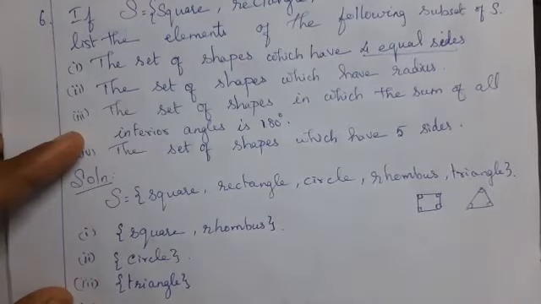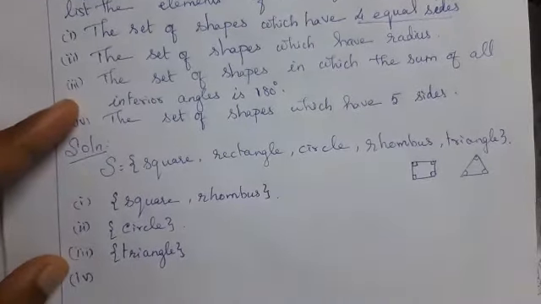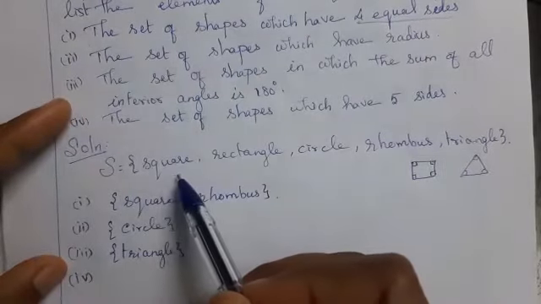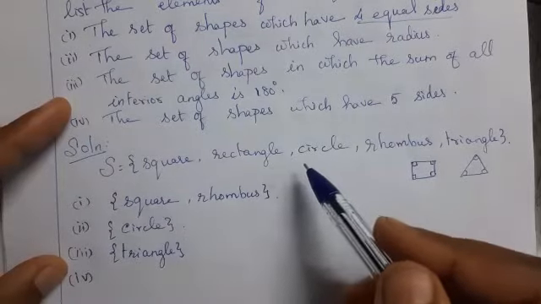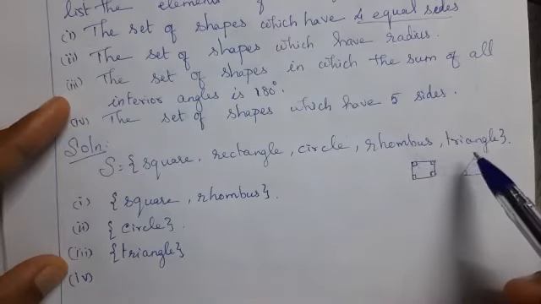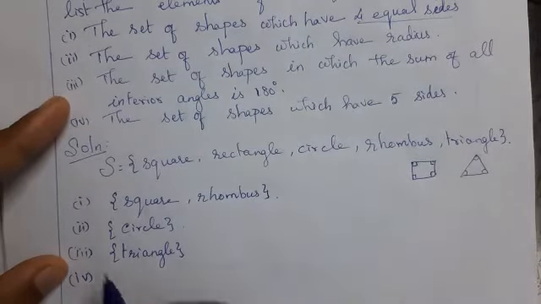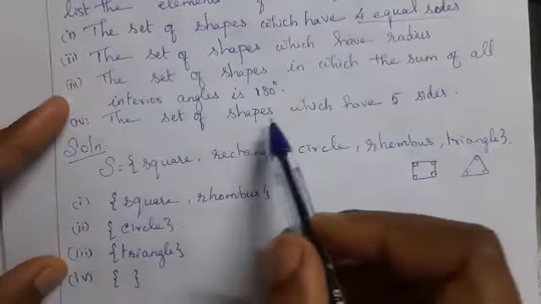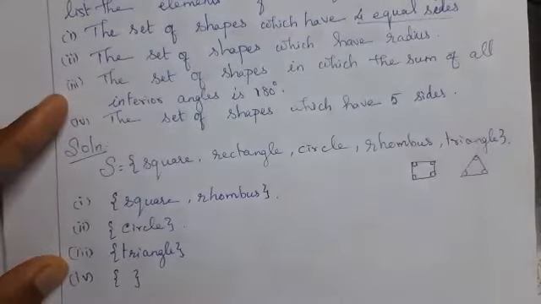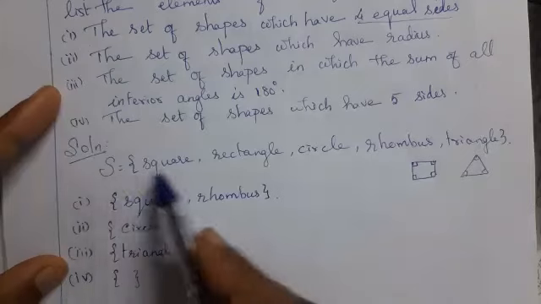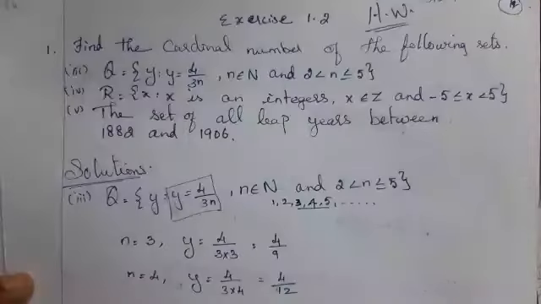Then, fourth question, the set of shapes which have 5 sides. Square has 4 sides, rectangle has 4 sides, circle has no sides, rhombus has 4 sides, triangle has 3 sides. Therefore, the set of shapes which have 5 sides means here only an empty set. These are the subsets of capital S. Students, check the previous class homework.